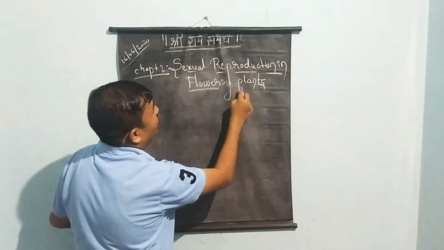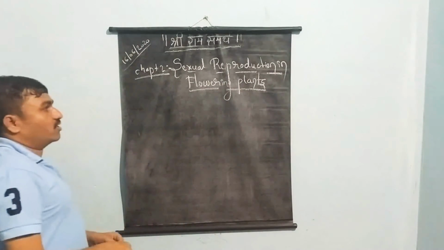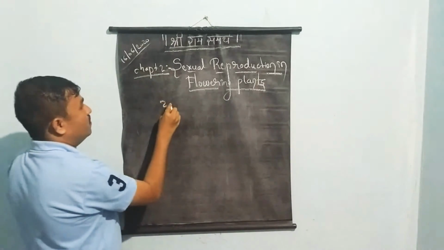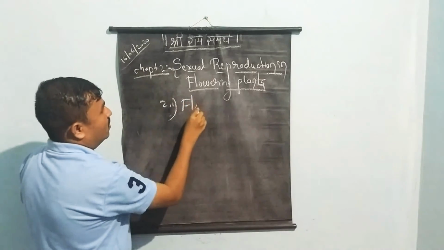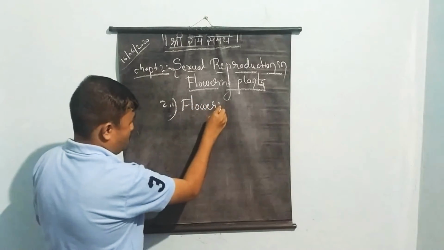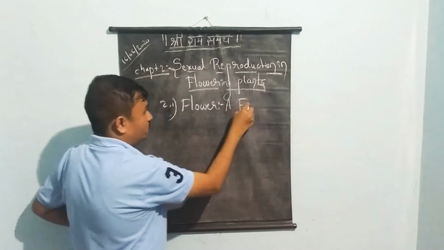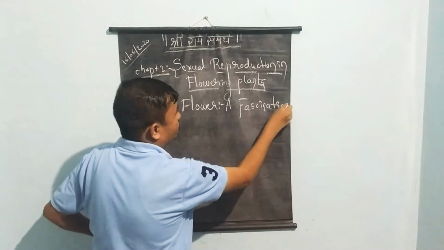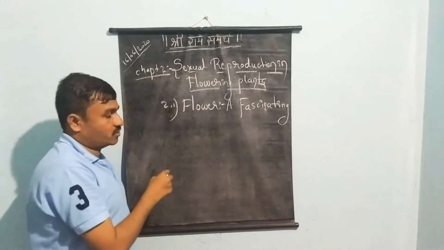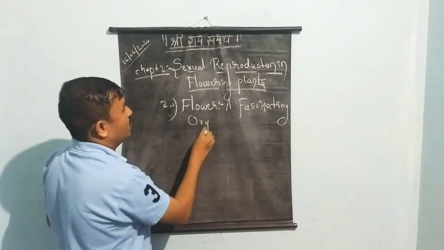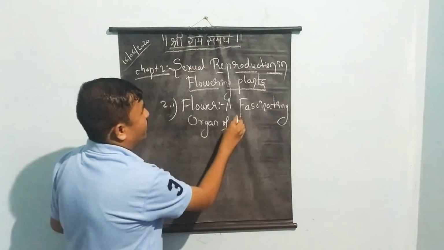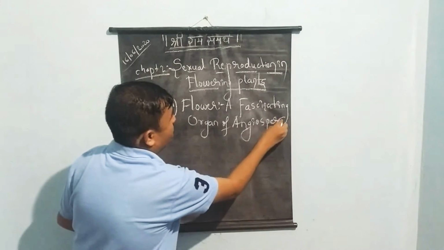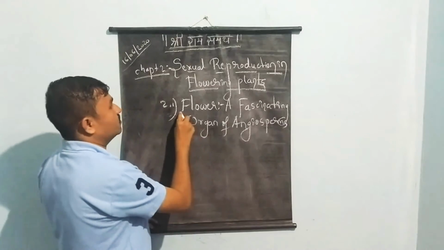Reproduction in flowering plants. Okay, let us discuss what are the concepts we are going to discuss in that chapter. This first one, flower. 2.1 concept, that is flower, a fascinating organ of angiosperms. Okay, so first we'll discuss about flower.